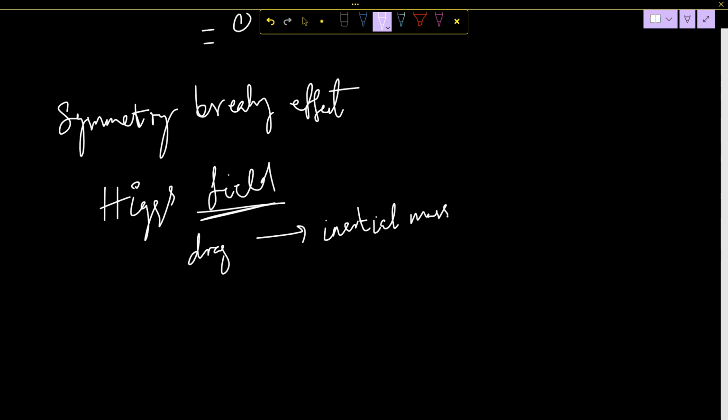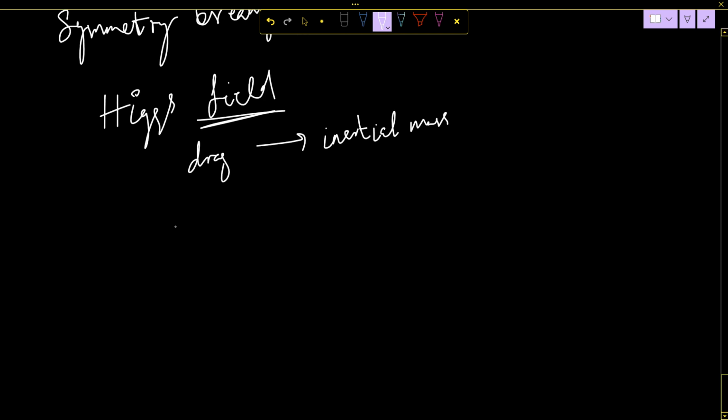A consequence of this idea is that there must exist at least one spin zero boson, which is called the Higgs particle. So the Higgs particle is spin zero.